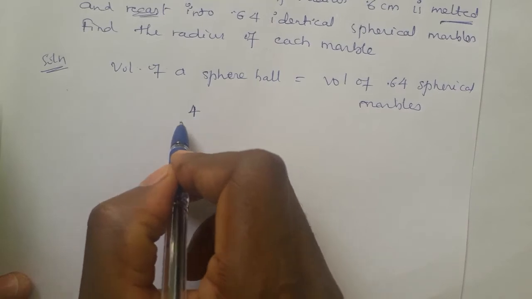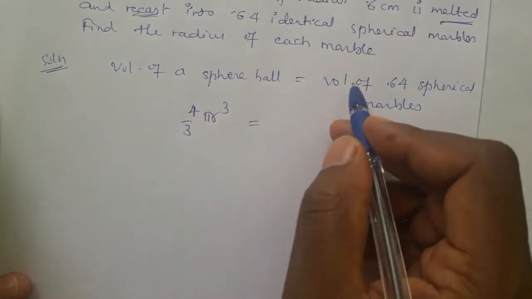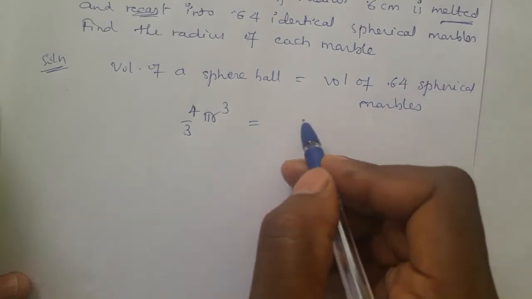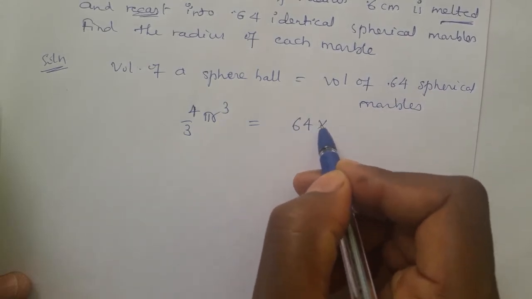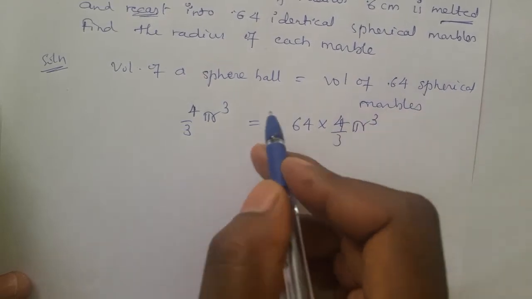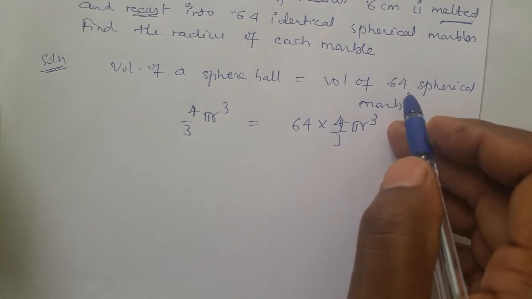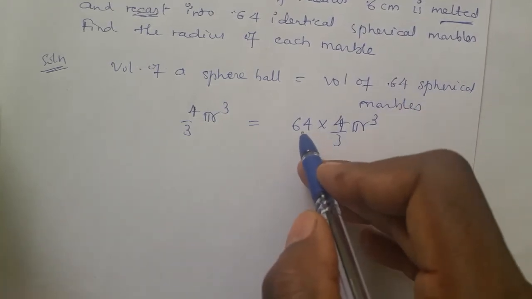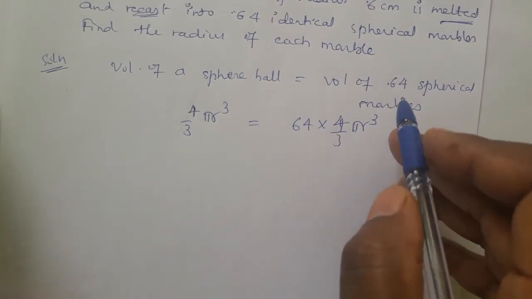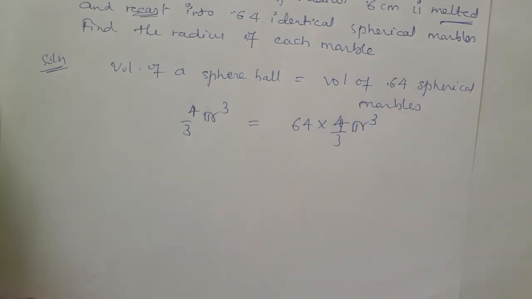Volume of a sphere is what? 4 by 3 pi r cube. It is a single sphere, no? 4 by 3 pi r cube. Here the volume of 64 spheres is there. So what do we write? 64 into the sphere volume. All spheres are identical, therefore we write 64 into 4 by 3 pi r cube. If spheres are not identical, we have to write 4 by 3 pi r cube twice.